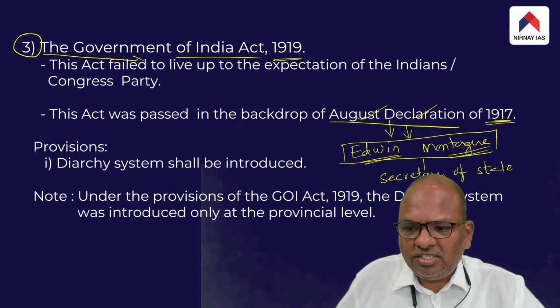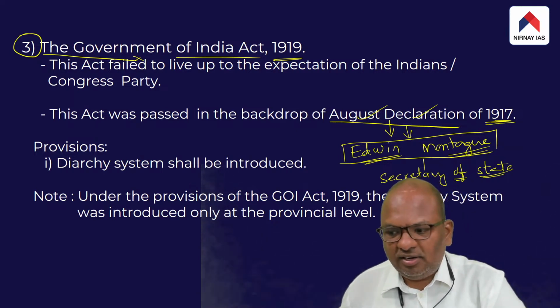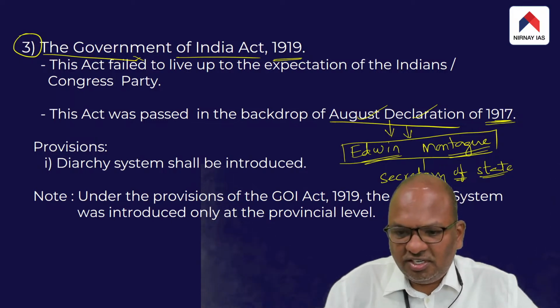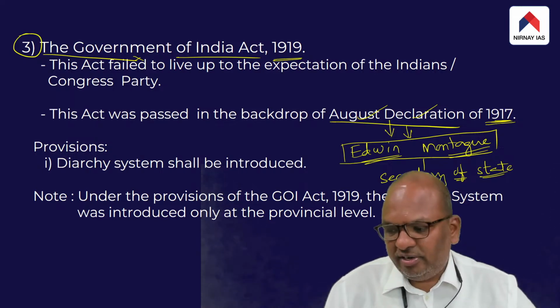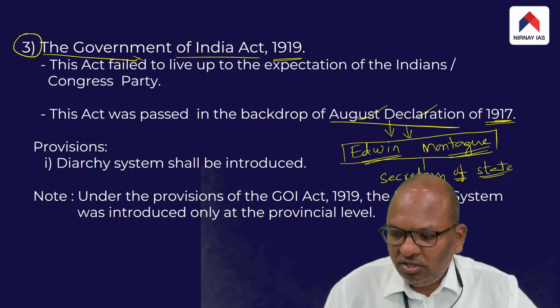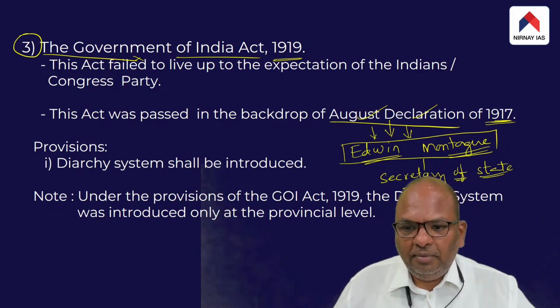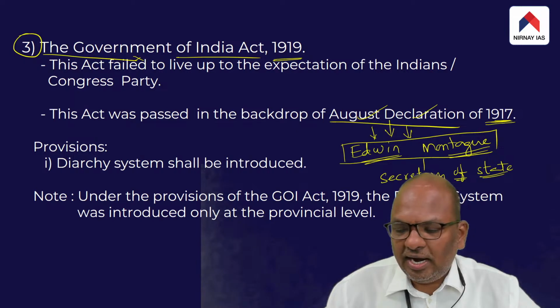So, in simple terms, this Secretary of State was a minister in charge of India, like how we have a Home Minister, Foreign Minister, Defense Minister. Edwin Montagu was a minister appointed to look after India, because India was an important colony, specifically to look after issues related to India. The British government appointed a minister named Edwin Montagu, and he was the minister in 1917.